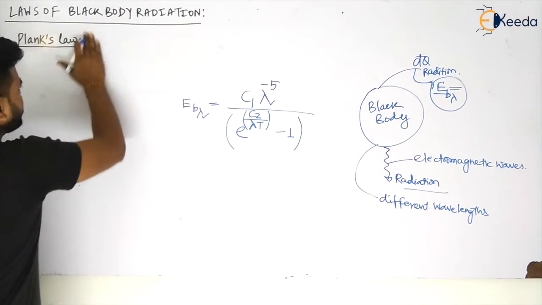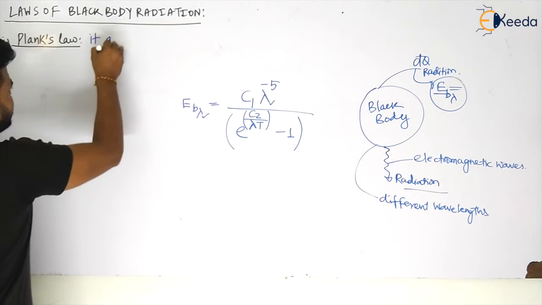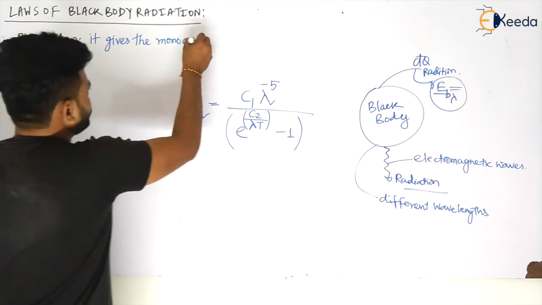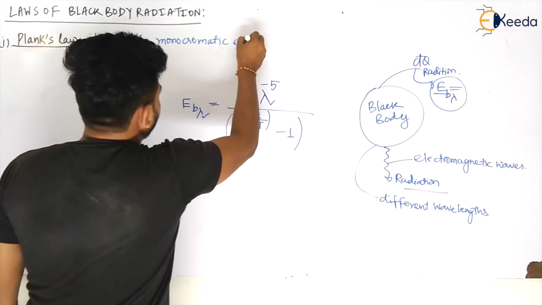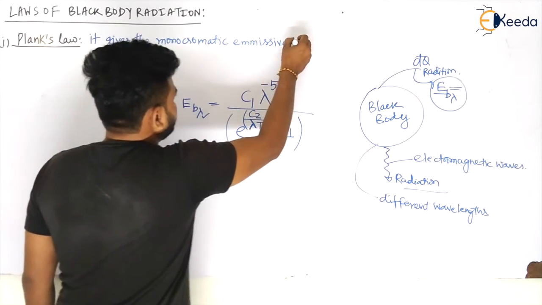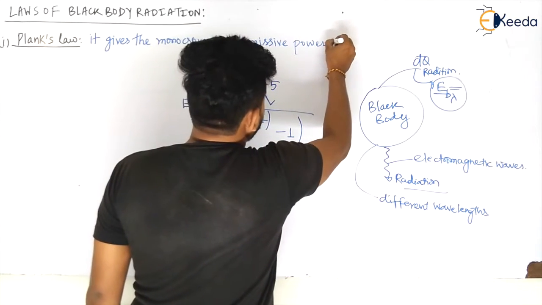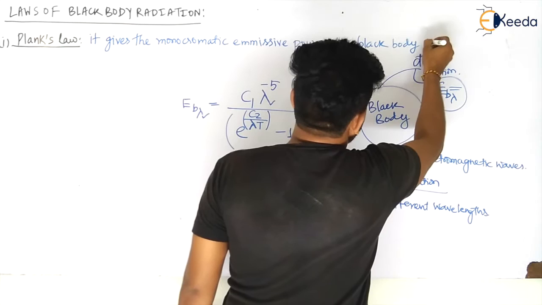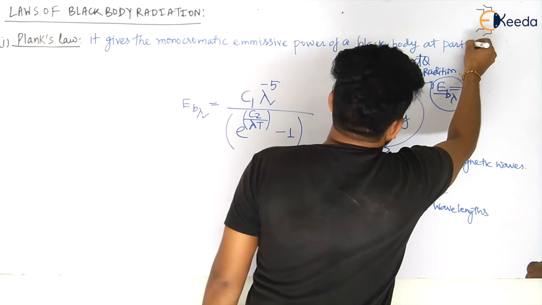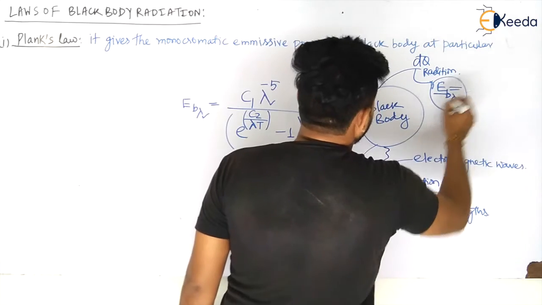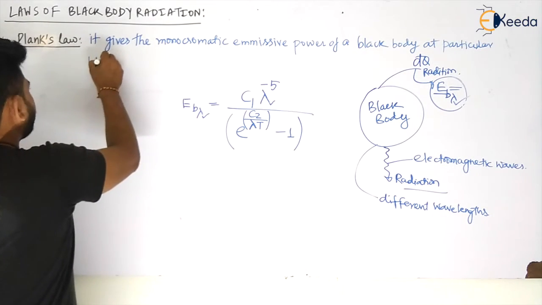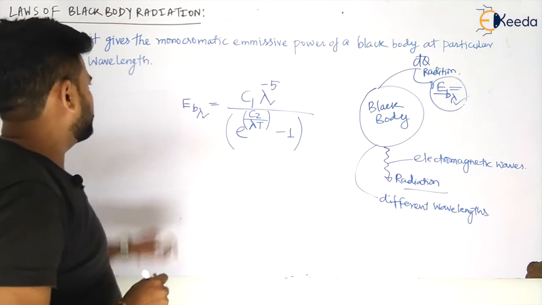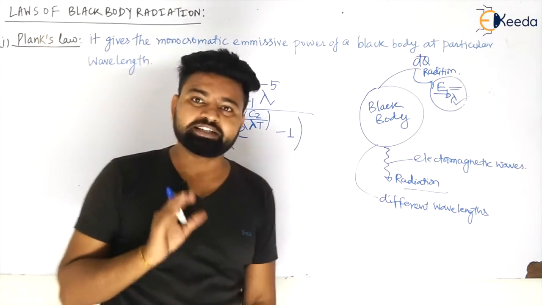Planck's law gives the monochromatic emissive power of a black body at a particular wavelength, my dear students.